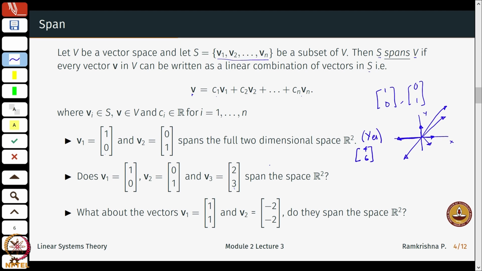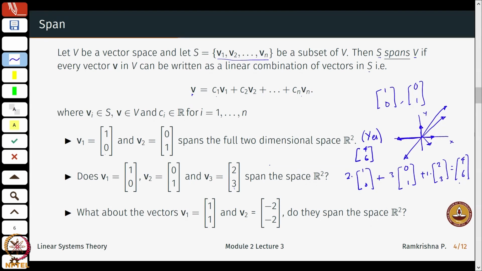I can write this as 2 with V1, that is (1, 0), plus 3 with V2, plus 1 times V3, that is (2, 3). So, this will give me (4, 6).